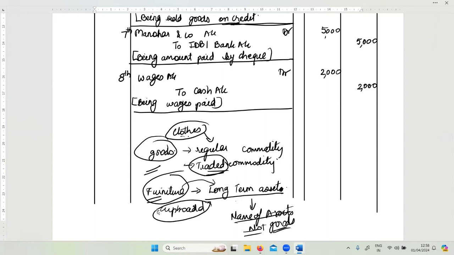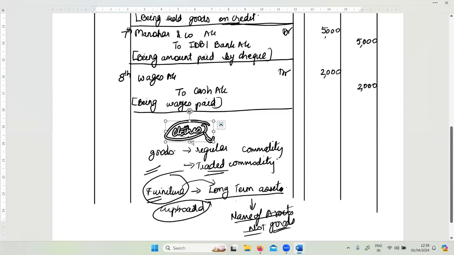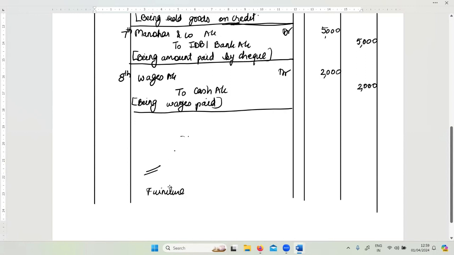When I say purchases made specifically of something, that means of furniture, of laptop, of machinery, then this becomes a long-term asset, and that will be a separately created account like furniture account. Okay, in this case we are going to consider furniture account, not goods. It will be furniture account and not goods account. Remember this. So first account that we have is furniture account.